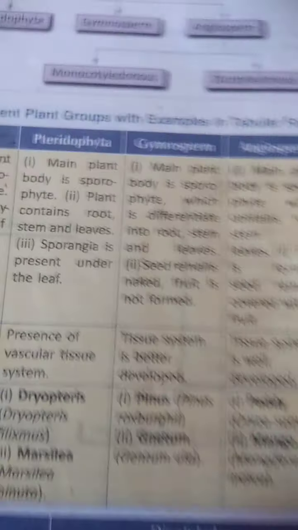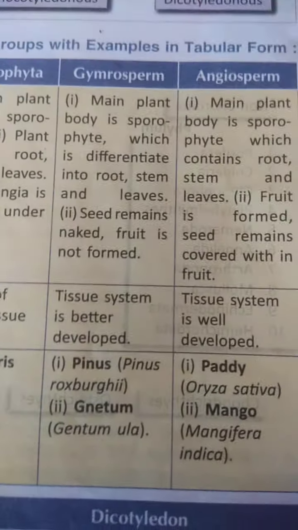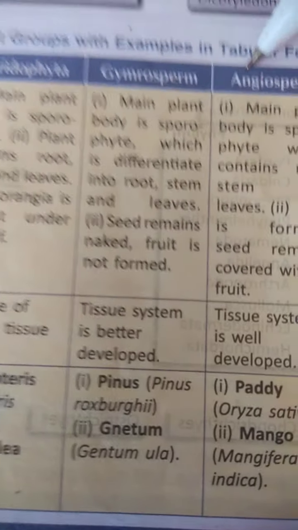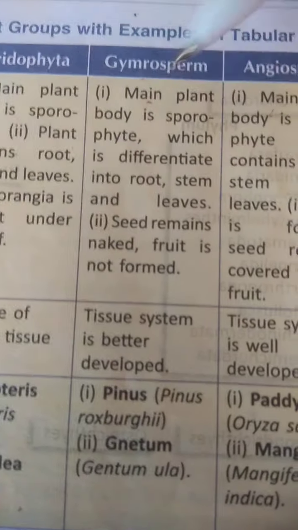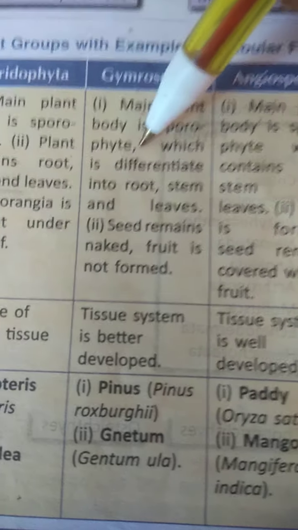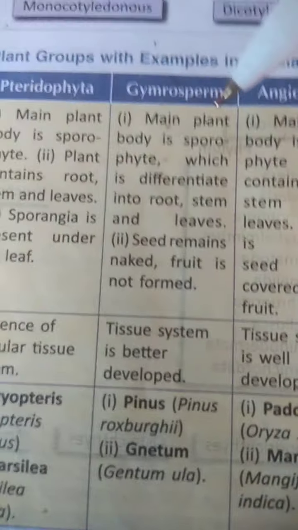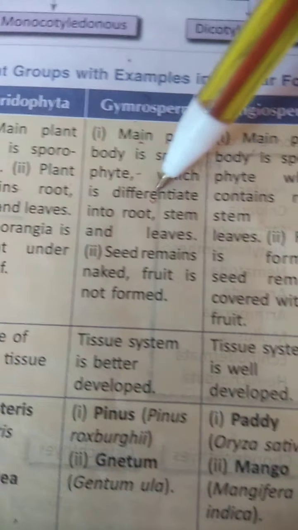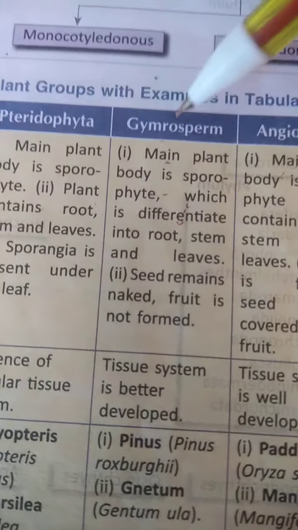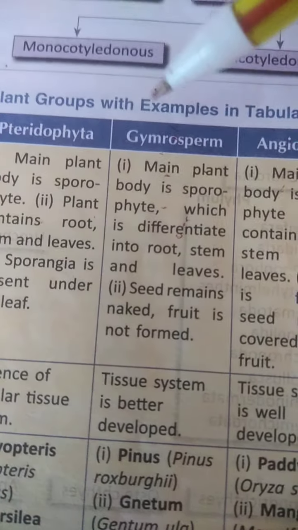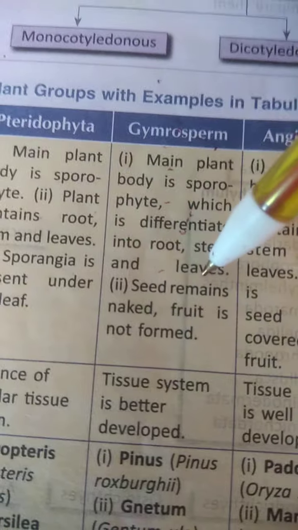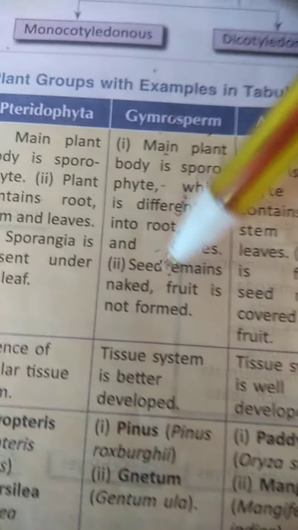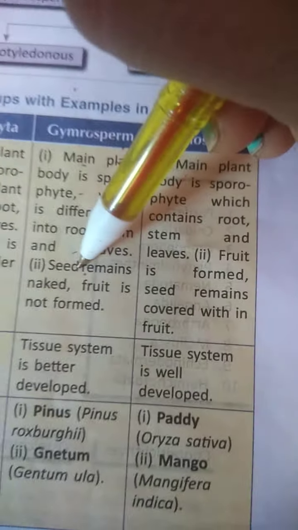Gymnosperm and angiosperm come under the group of the flowering plants. Flowering plants classify into two groups. Gymnosperm, where the body is sporophytic, differentiated into root, stem and leaves, and seeds are formed. But here there is no fruit formed, because these are the gymnospermic group and the seeds remain naked. As the fruit is absent, seeds are nakedly present here.